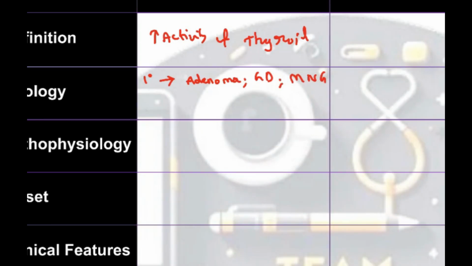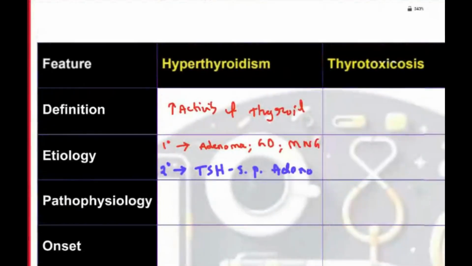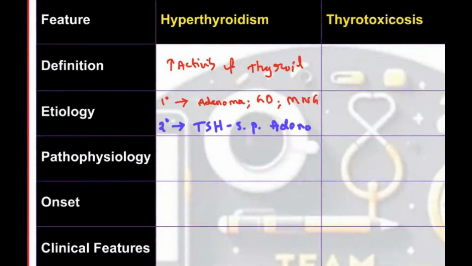What are the secondary causes? Secondary causes mean the problem is not in the thyroid, the problem is somewhere else. The best example is a TSH secreting pituitary adenoma. From the pituitary, excess TSH is released. What does TSH do? Thyroid stimulating hormone will stimulate more, so there is more activity of the thyroid gland. So this is a secondary cause. That covers the definition and etiology of hyperthyroidism.